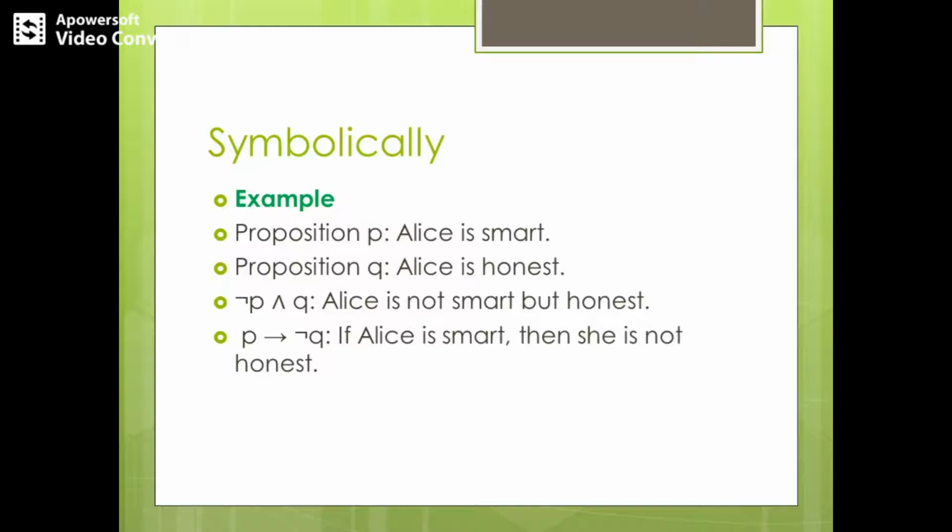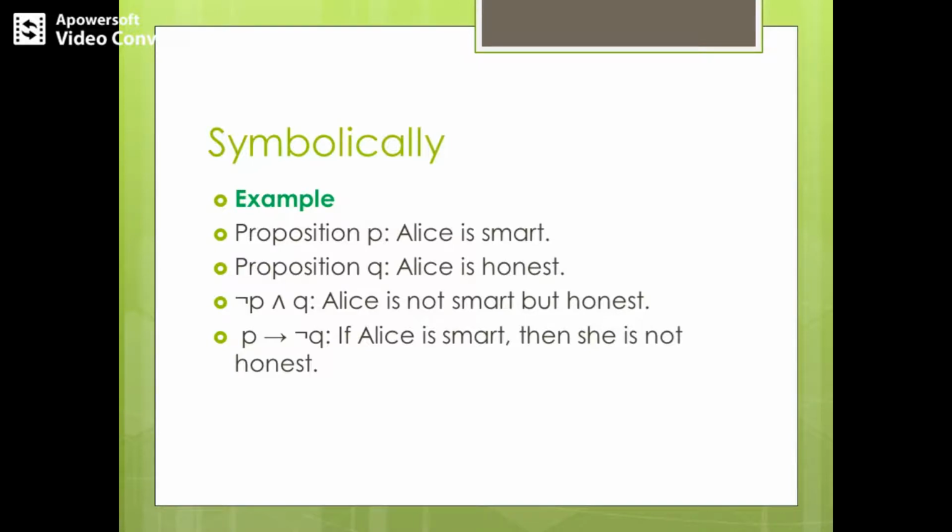So here I can write this P implies negation Q as if Alice is smart, then Alice is not honest. I could write Alice twice, but you can avoid that. You can just write she instead of Alice.